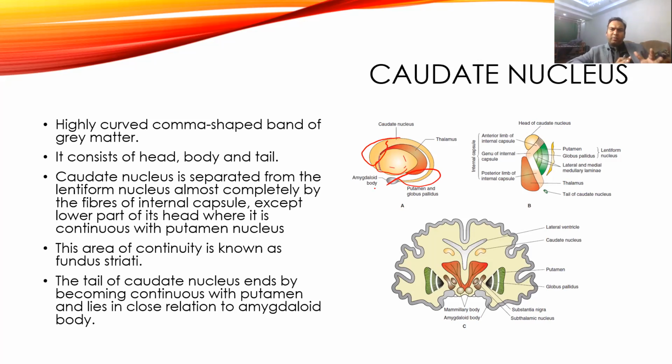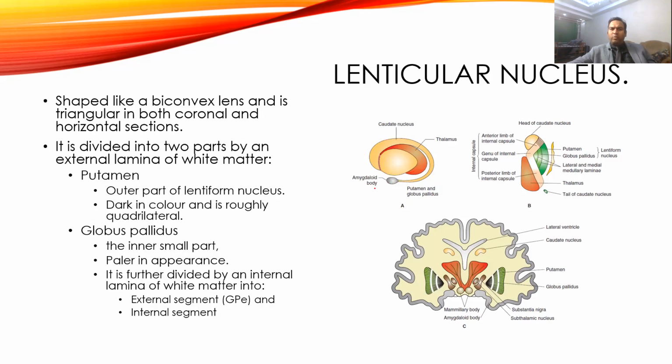This caudate nucleus also separates the lenticular nucleus from the caudate nucleus by the internal capsule, except the lower part of the caudate nucleus where they are connected to each other, and the area which connects them is also called the fundus striati. Then the tail of the caudate nucleus ends and becomes continuous with the putamen, and it is also right close to the amygdaloid body. So the tail of the caudate nucleus is also called the putamen.